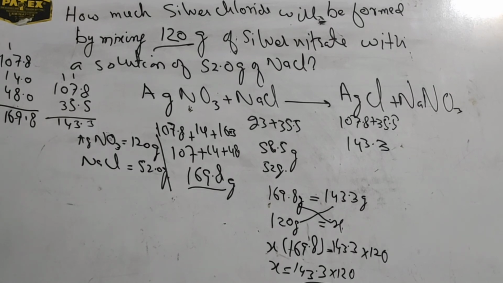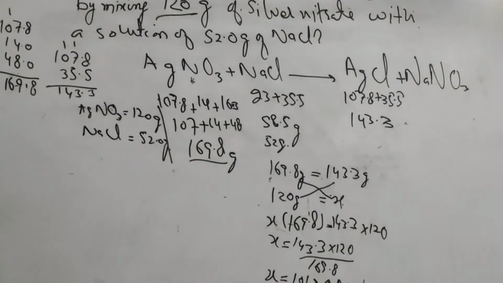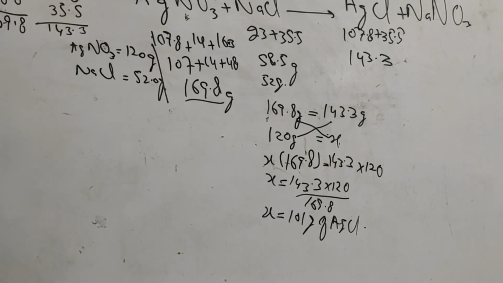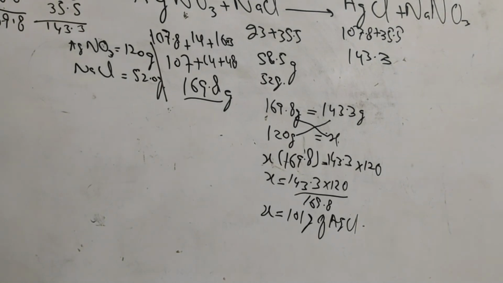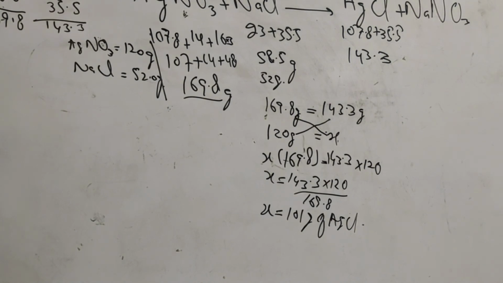We can calculate by this method: 143.3 into 120 divided by 169.8, then X is equal to 101 gram of AgCl. So this is the solution of the problem.